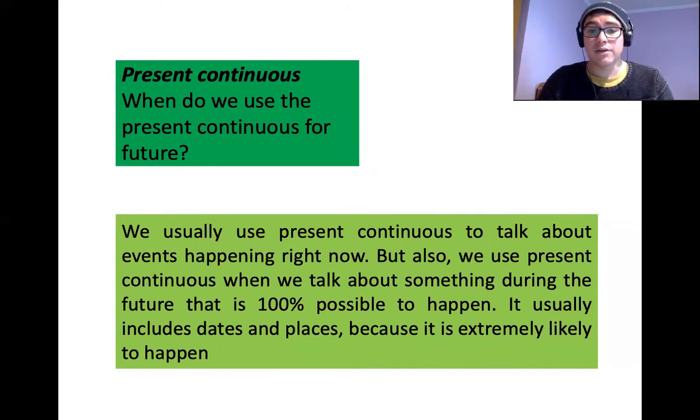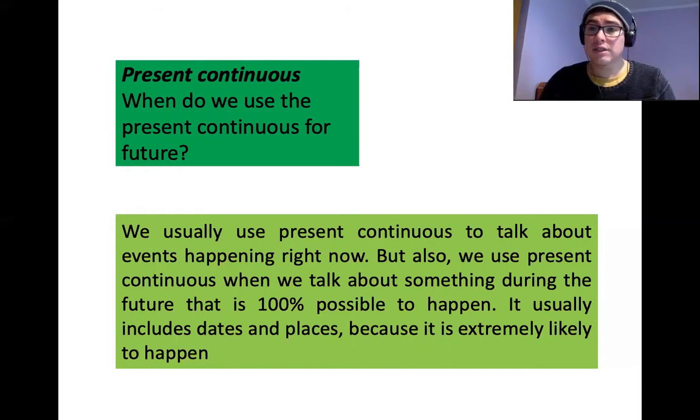But present continuous can be used to talk about the future as well, when the future is 100% possible. So, future will is not very likely, it's not very probable to happen in the future. Going to, it is very likely to happen in the future.